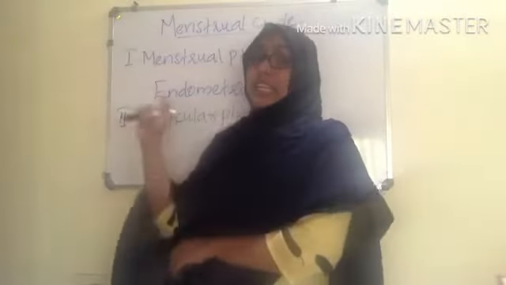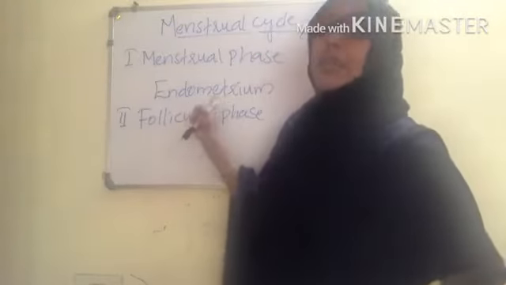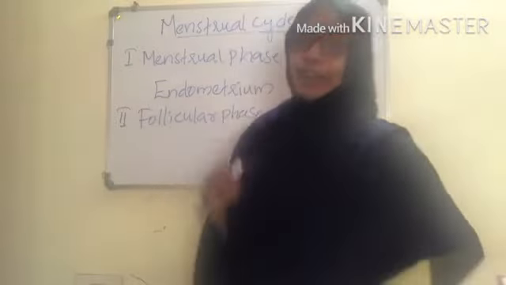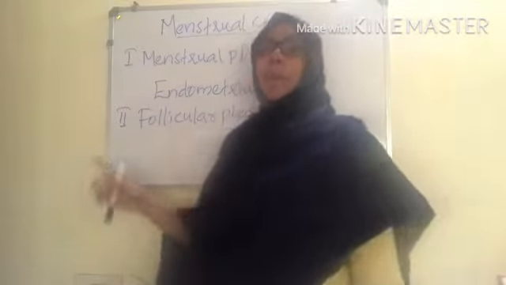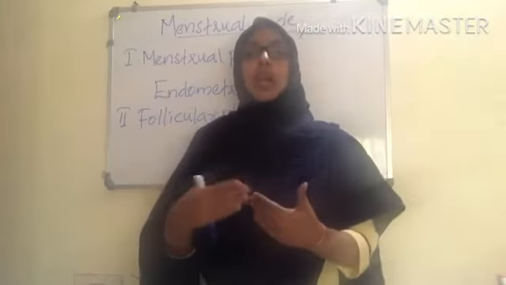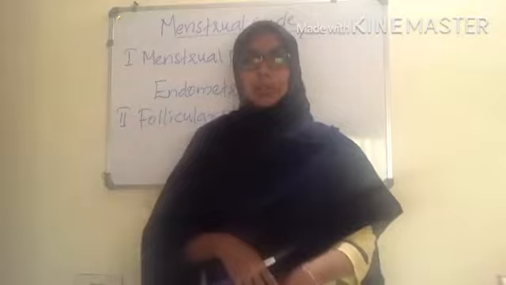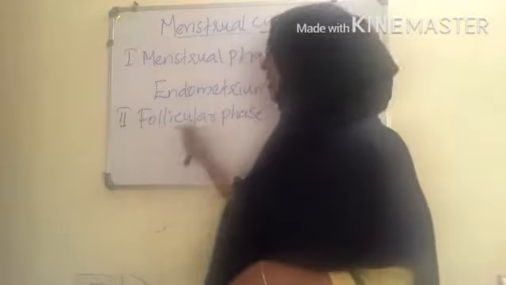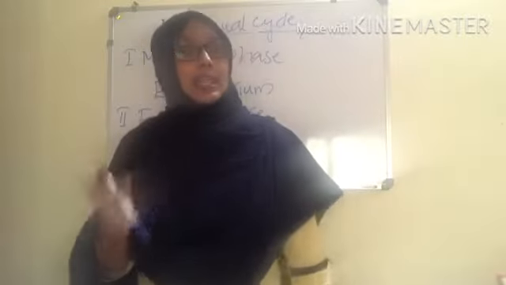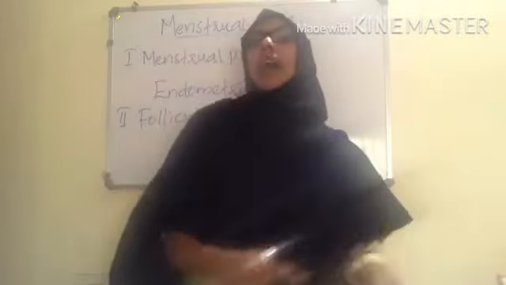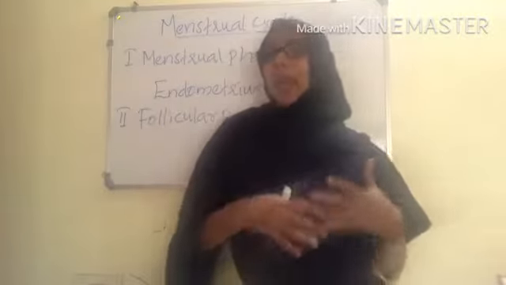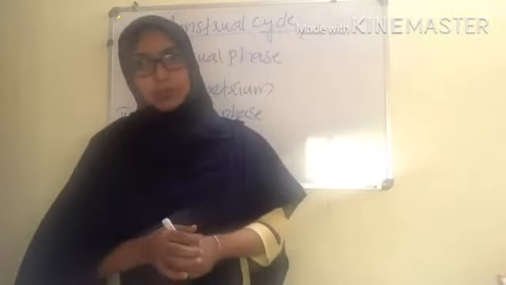Simultaneously, the degenerated endometrium starts to regenerate by proliferation. So the repairing state is the follicular phase. All these changes in the ovary and the uterus are controlled by the ovarian and pituitary hormones.